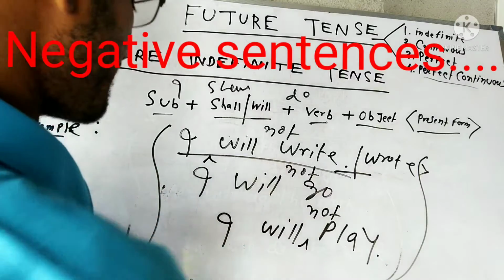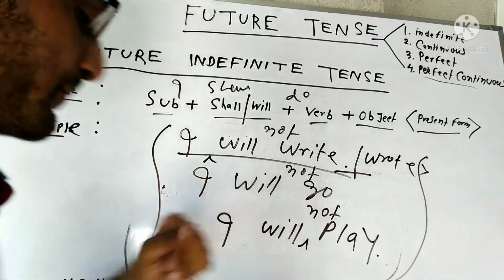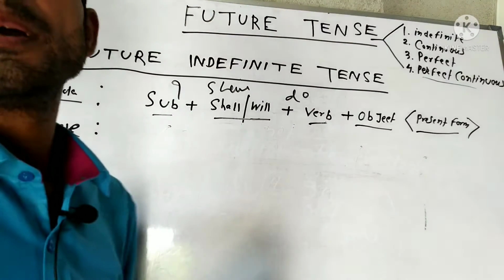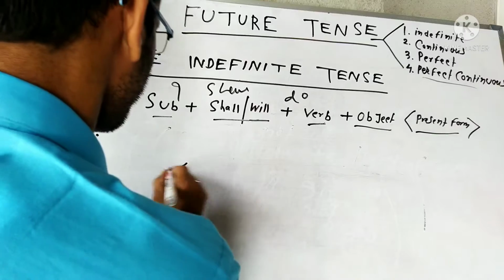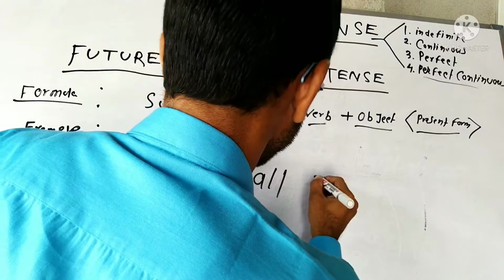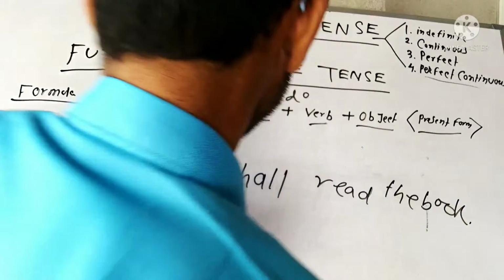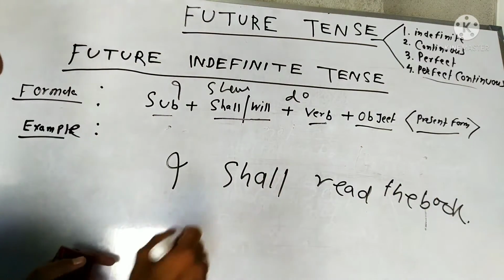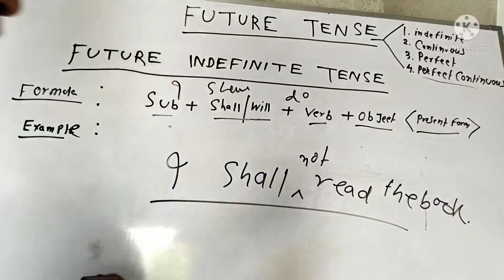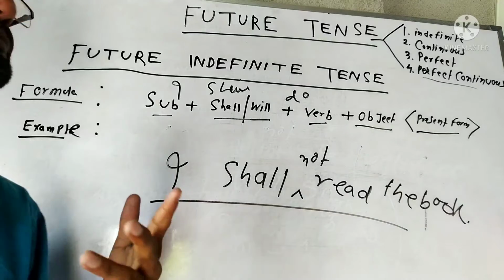ठीक है ना. Another example I'm just giving you. Just concentrate on examples, because if you concentrate on examples, you will learn more. Got it? Next, मैं for example, I shall read the book. ठीक है. मैं बुक पढ़ूंगा. ठीक है ना. अगर मैं इसको नेगेटिव सेंटेंस में यूज करूँ, I shall not read the book. मैं वो बुक नहीं पढ़ूंगा. ठीक है ना.